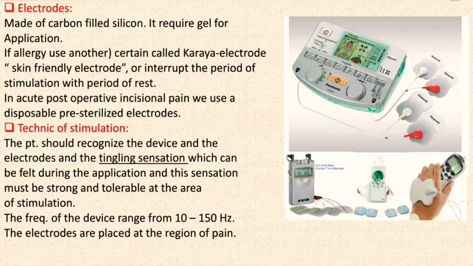Technique of stimulation. The PT should recognize the device and the electrodes, and the tingling sensation which can be felt during the application. This sensation must be strong and tolerable at the area of stimulation. The frequency of the device ranges from 10-150 Hz. The electrodes are placed at the region of pain.